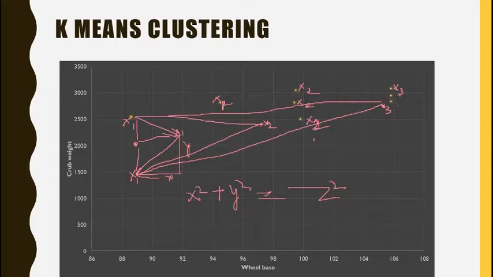The value should be minimum. Similarly, we keep changing the location of x3 and make sure that for the data points included in this cluster, the sum of the squares of their distance from x3 is minimum.